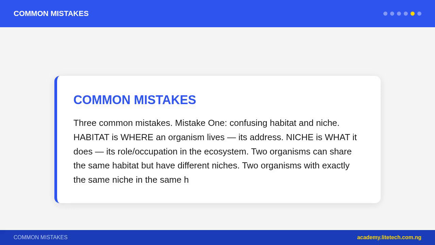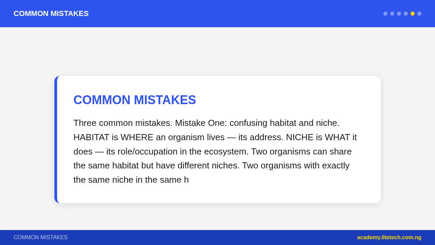Three common mistakes. Mistake 1: confusing habitat and niche. Habitat is where an organism lives, its address. Niche is what it does, its role or occupation in the ecosystem. Two organisms can share the same habitat but have different niches. Two organisms with exactly the same niche in the same habitat cannot coexist; one will outcompete the other.